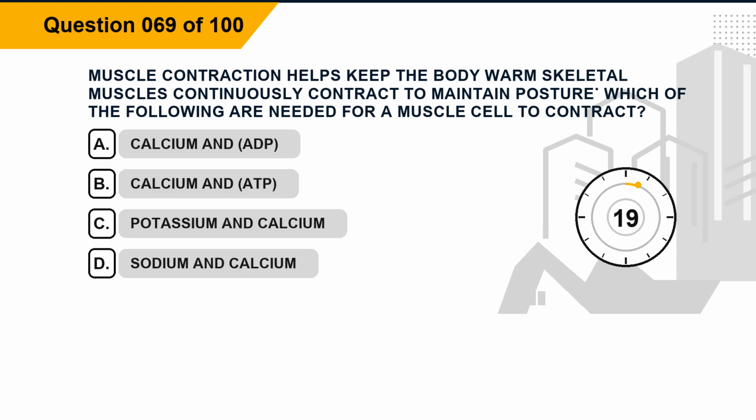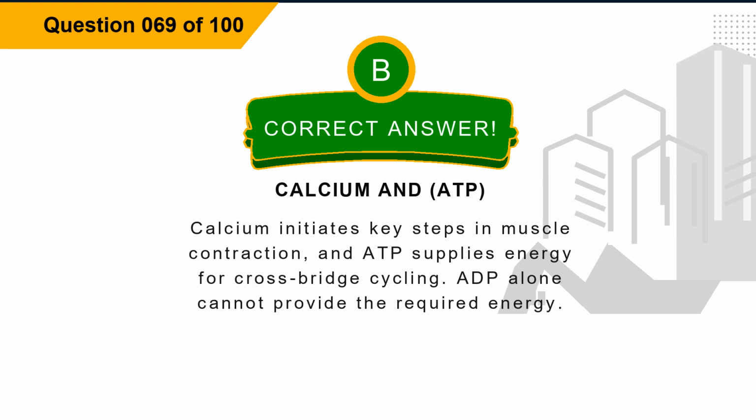Question 69. Muscle contraction helps keep the body warm. Skeletal muscles continuously contract to maintain posture. Which of the following are needed for a muscle cell to contract? Option A, calcium and ADP. Option B, calcium and ADP. Option C, potassium and calcium. Option D, sodium and calcium. The correct answer is option B, calcium and ADP. Explanation. Calcium initiates key steps in muscle contraction, and ADP supplies energy for cross-bridge cycling. ADP alone cannot provide the required energy.